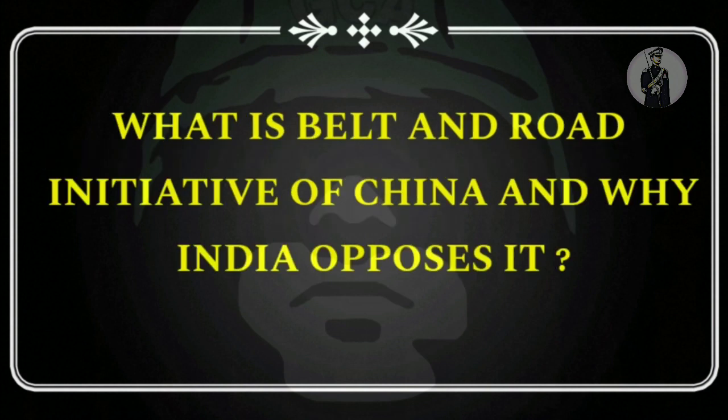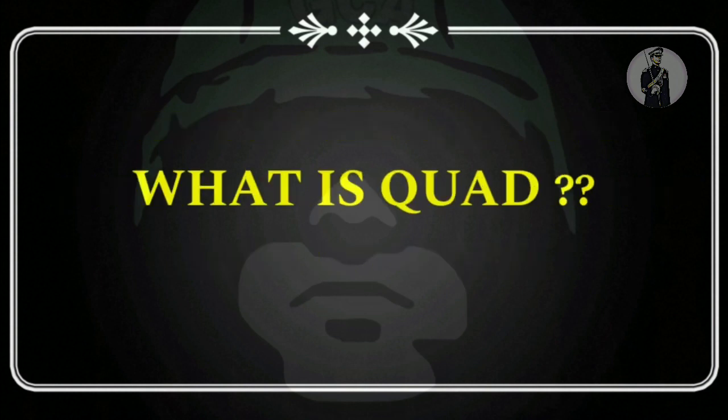Next is, what is the Belt and Road Initiative of China and why India opposes it? This question is again asked many a times in the SSB, so you should be aware of this. On this also I'm coming up with a detailed video. The next question is, what is Quad? This is also a very important question that is asked many a times in the SSB. It is also called the quadrilateral dialogue, between 4 countries that include India, US, Japan and Australia.